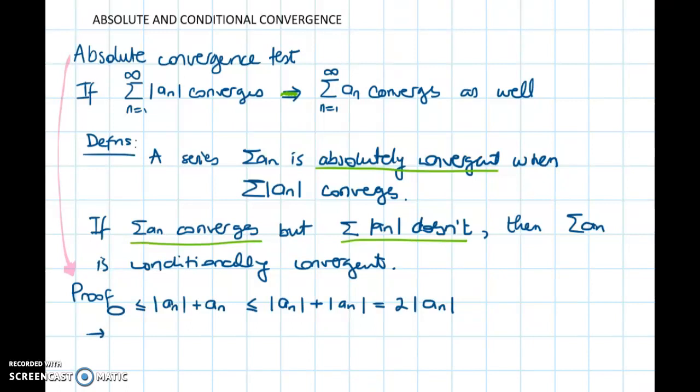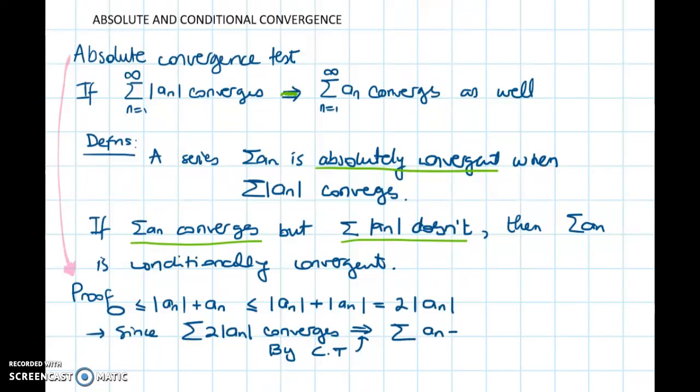Since we know that the series with the absolute value converges, it means that if we take 2 times the terms, this also converges. And since we are talking about a series of positive terms, by the comparison test, we also will have that the series where the terms are a_n plus the absolute value of a_n converges as well. Okay, but this is not the one we want to classify. We actually want it just without this absolute value of a_n, so we need to get rid of that.